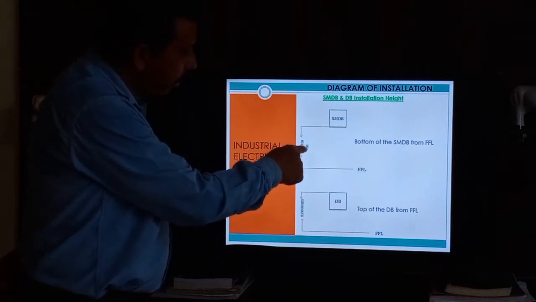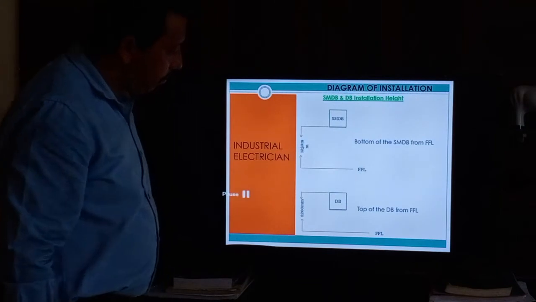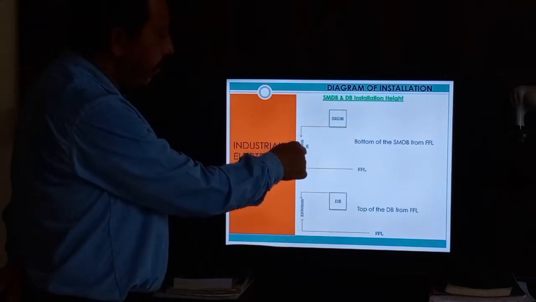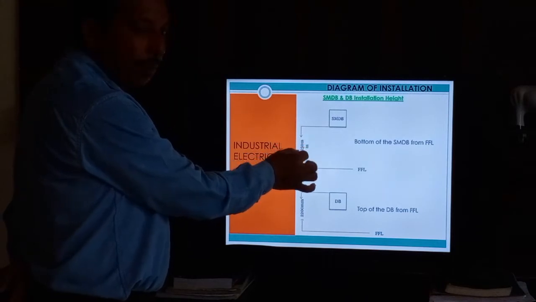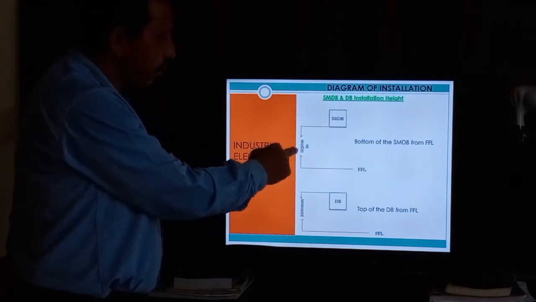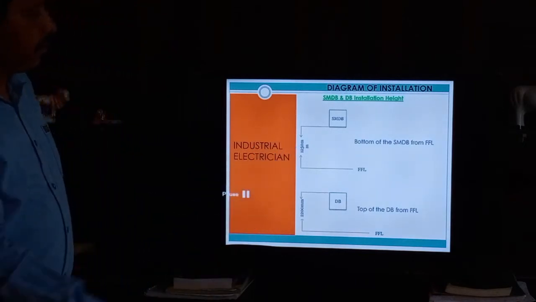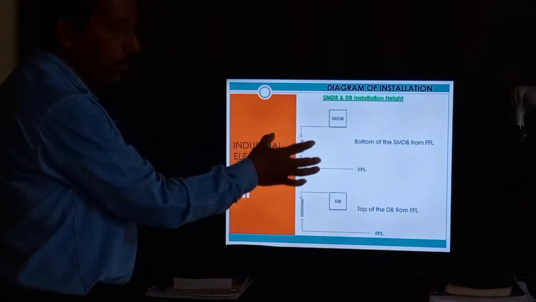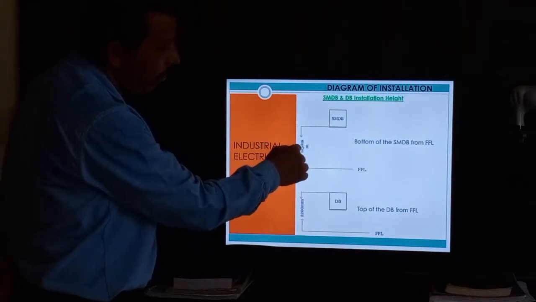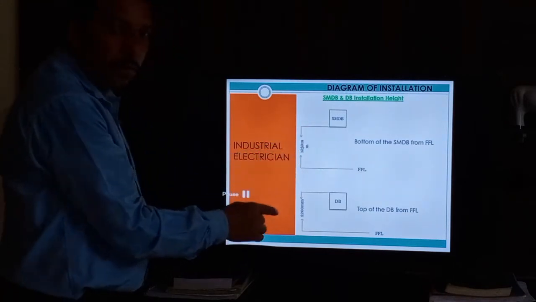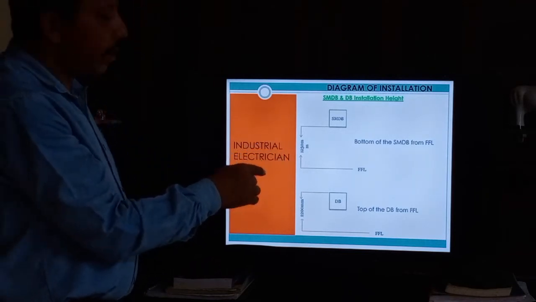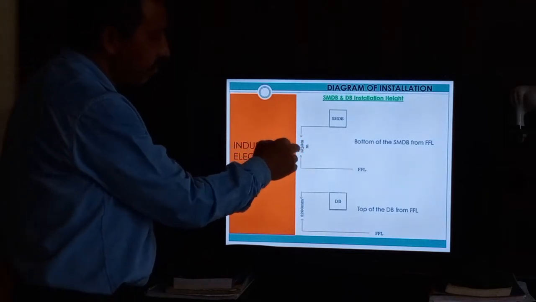Okay. So SMDB is always coming at 1 meter. This is a wrong typing. So here it is 1 meter, not 1250. This is wrong typing. You can hear it: there is only 1 meter to the bottom of the SMDB. 1 meter means 1000 mm. So this is wrong typing.